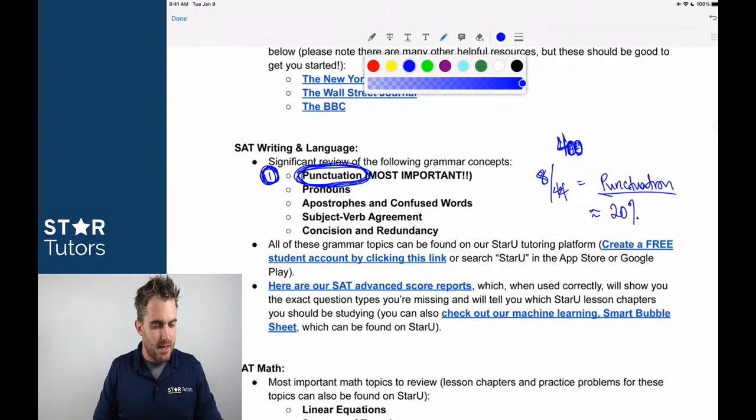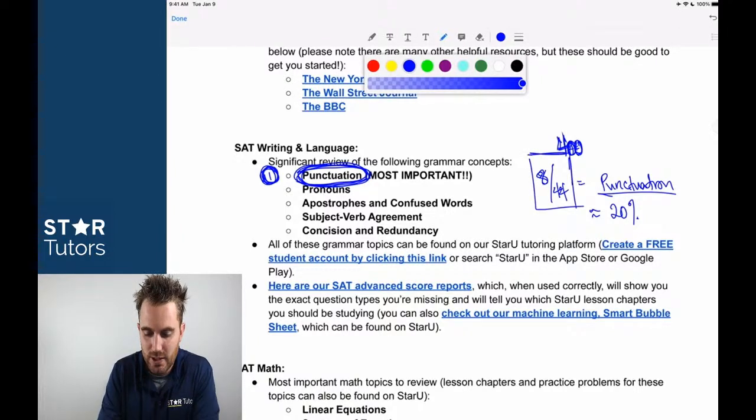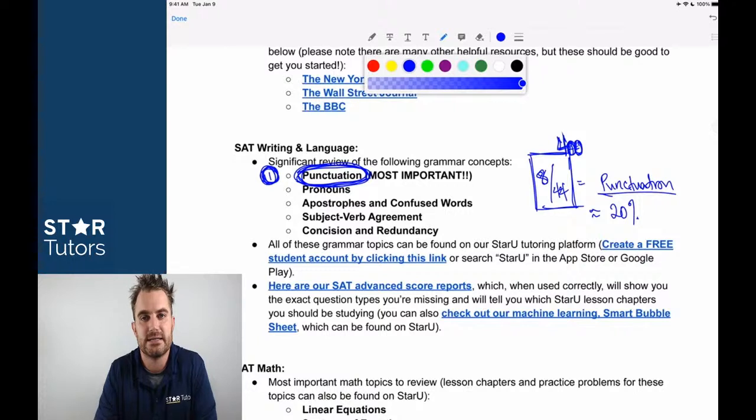The reason this one is so important is that you can knock out so many questions on a relatively easy part of the test. The English punctuation is not overwhelming on this section. And so again, you can sit down and answer 20% of the questions without having to do very much work. And that's huge. That is so critical as we move through this.